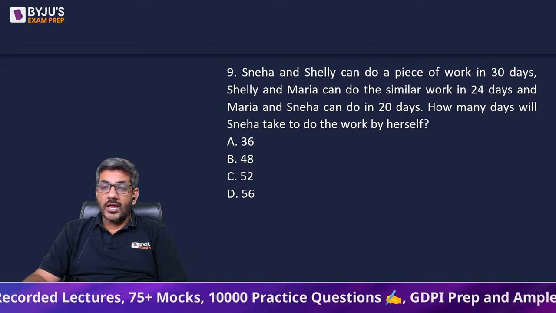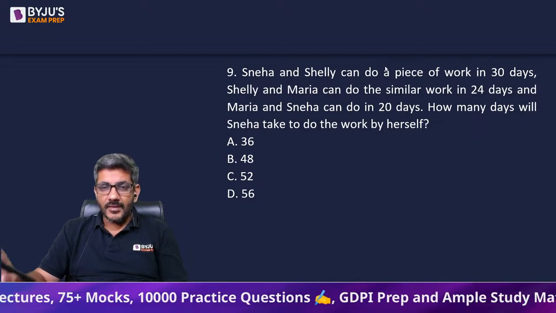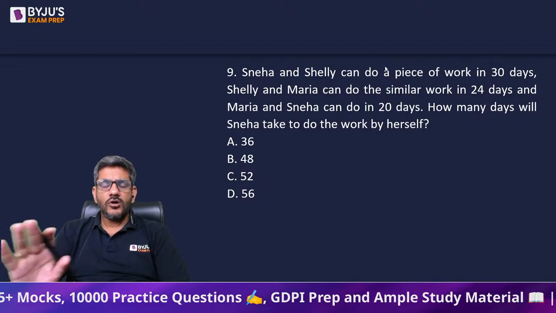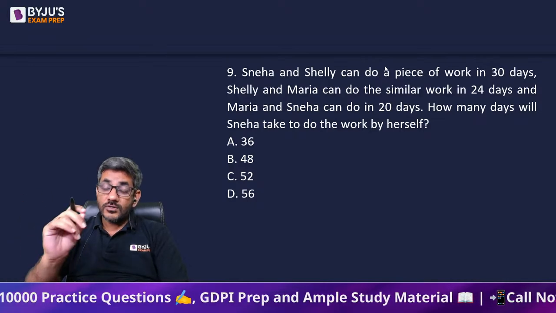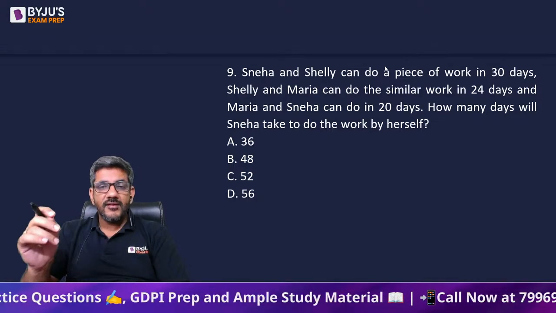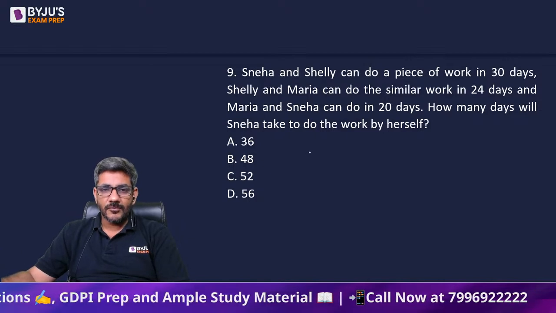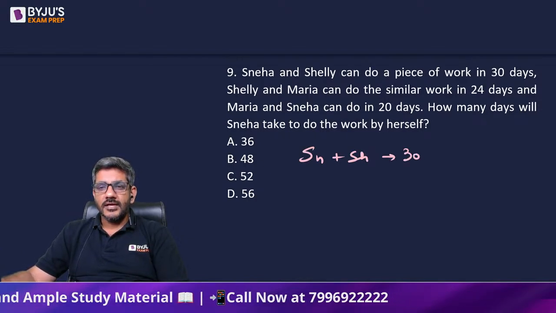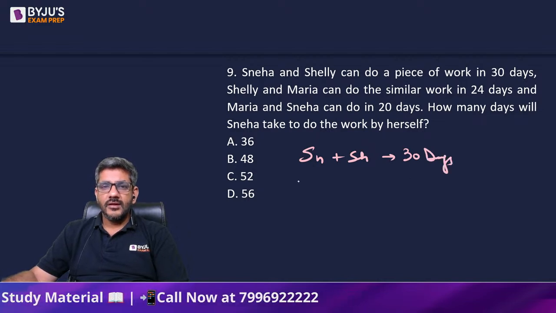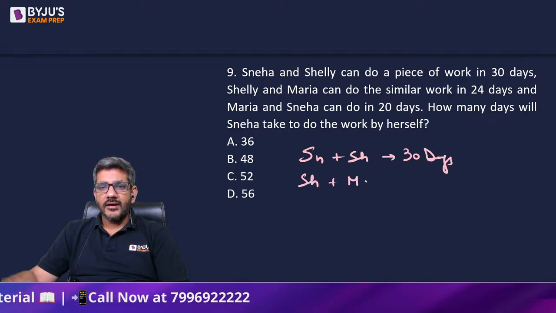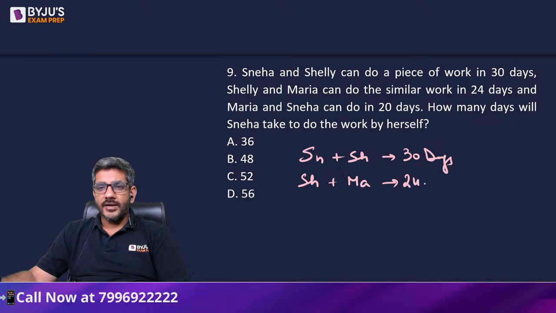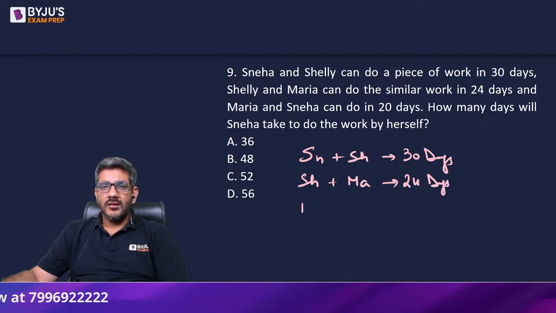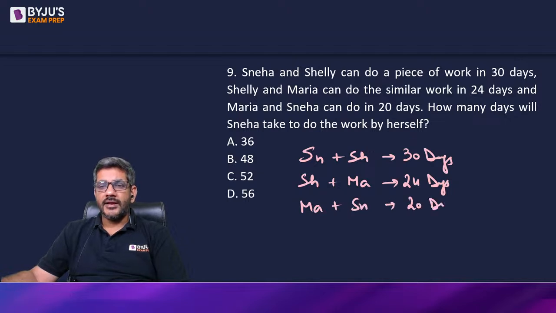So you all have to learn this thing today. Now, whenever this question appears, ये बहुत common type of question है, तो इस चीज को समझ जाइए so that you can do it real fast, ताकि आपको वहां time waste ना हो। Sneha and Shelly can do the job in 30 days. Shelly and Maria can do the job in 24 days. Maria and Sneha can do the job in 20 days.